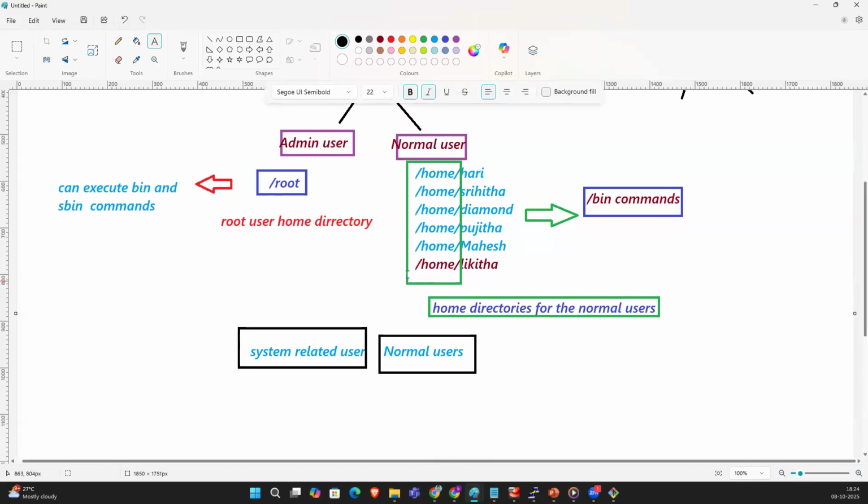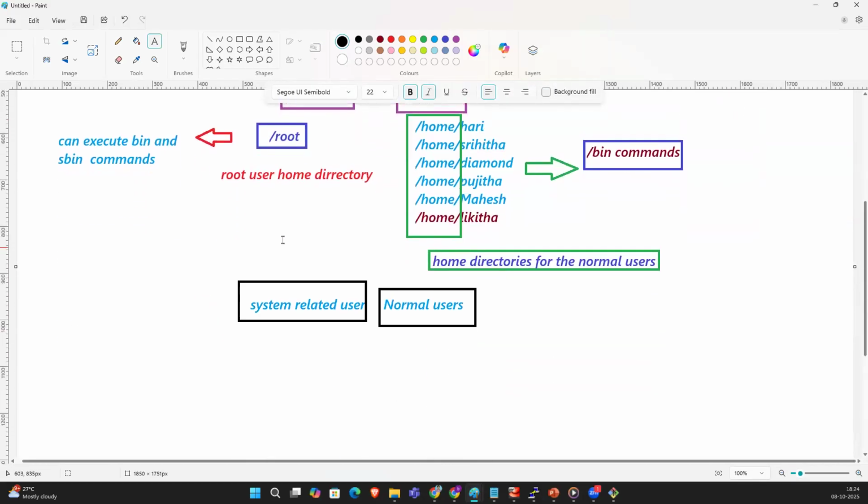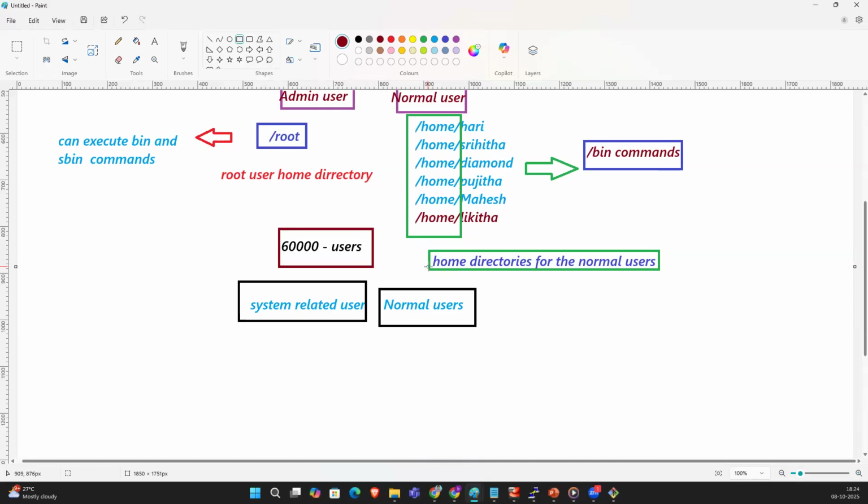So how many users can we create in Linux? We can create 60,000 users in the Linux OS. How many users can connect at a time? 60,000 users can connect at a time, because Linux is a multi-user operating system.